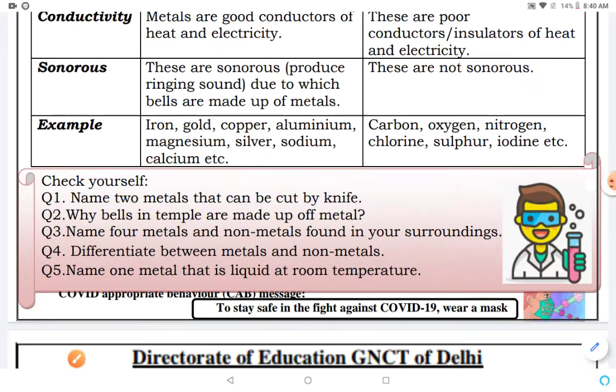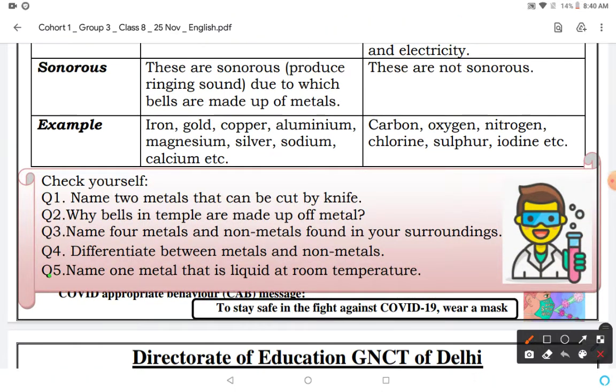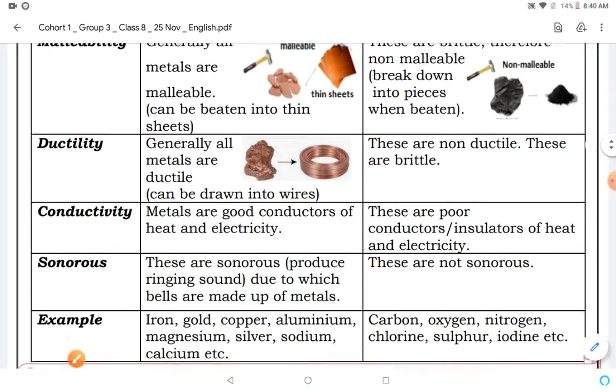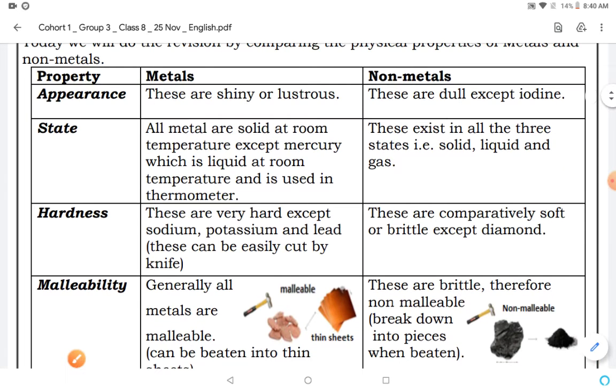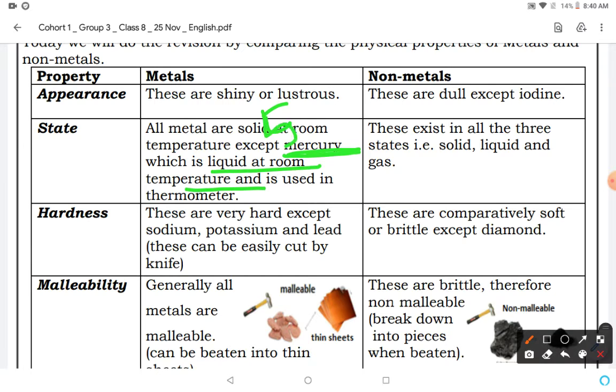Next question, name one metal that is liquid at room temperature. The answer to this question is also in this worksheet. Here, mercury. Mercury is the metal which is liquid at room temperature. This is the answer to the last question, question 5.